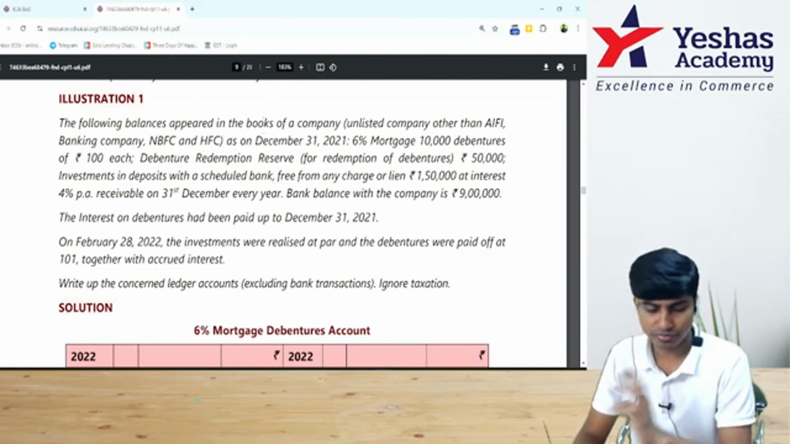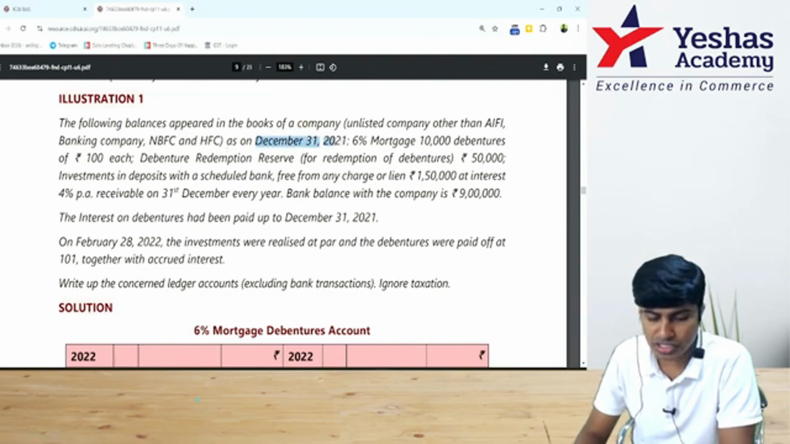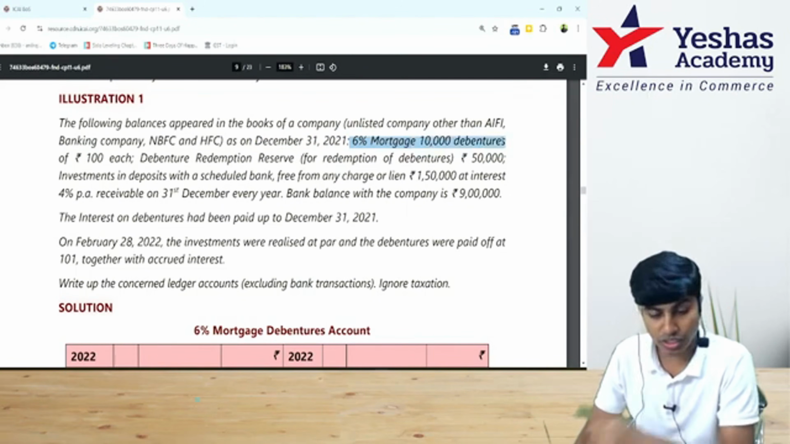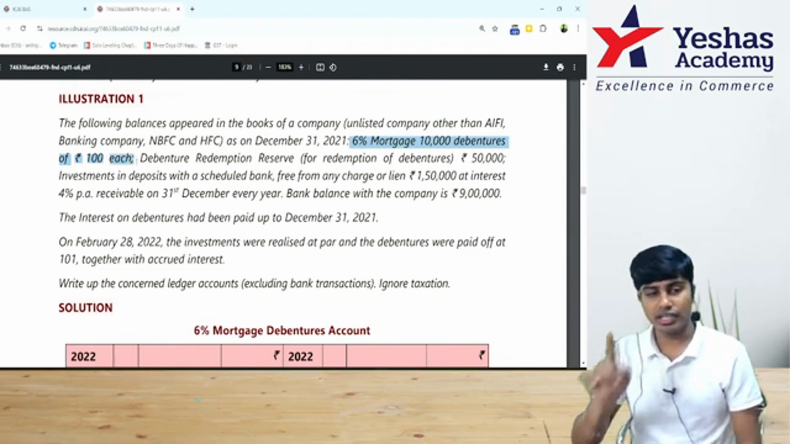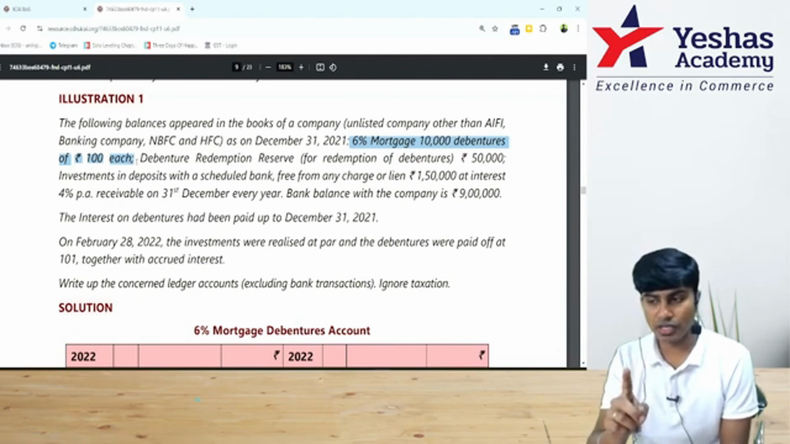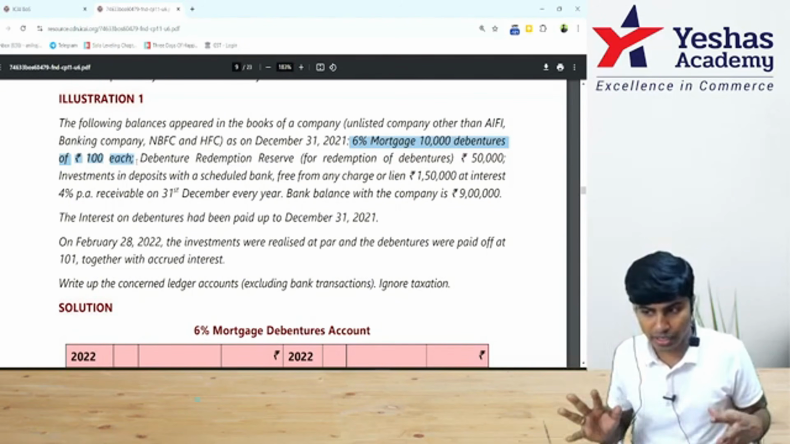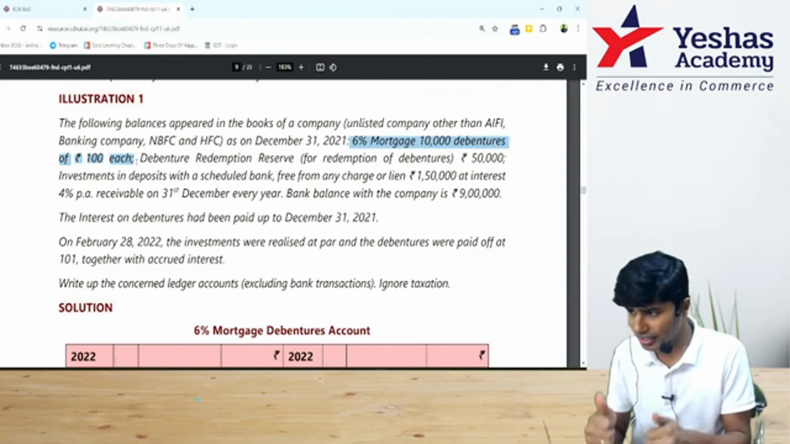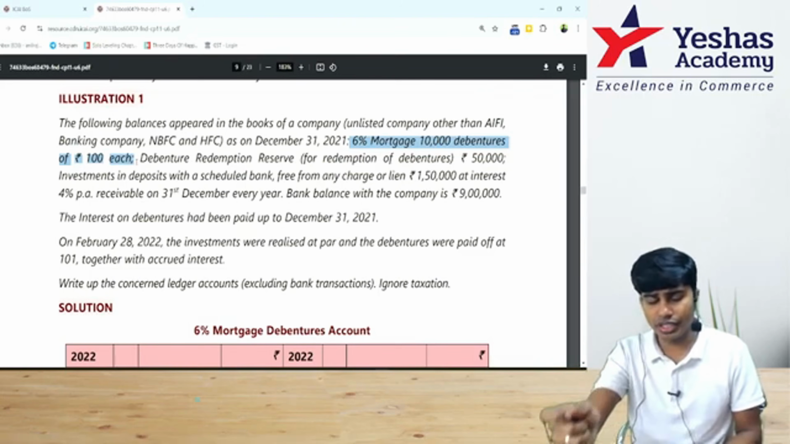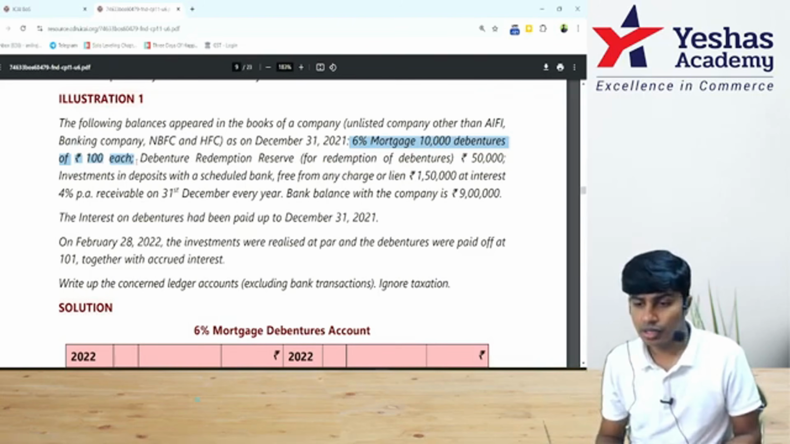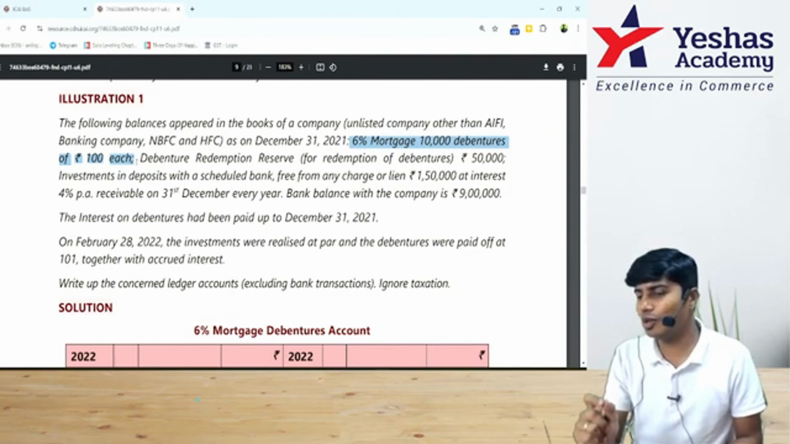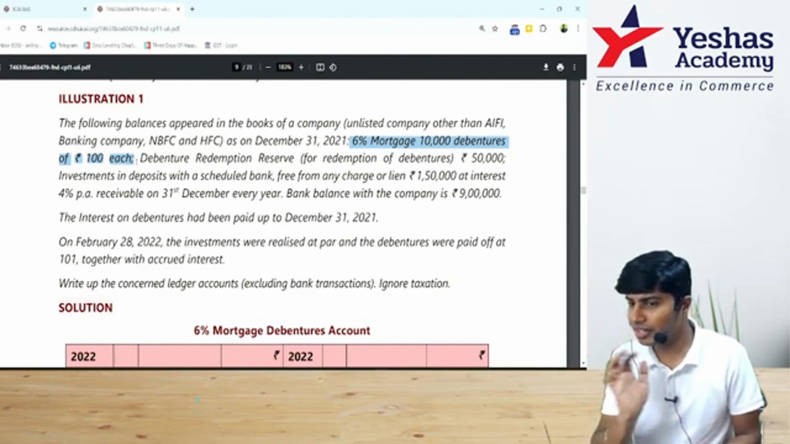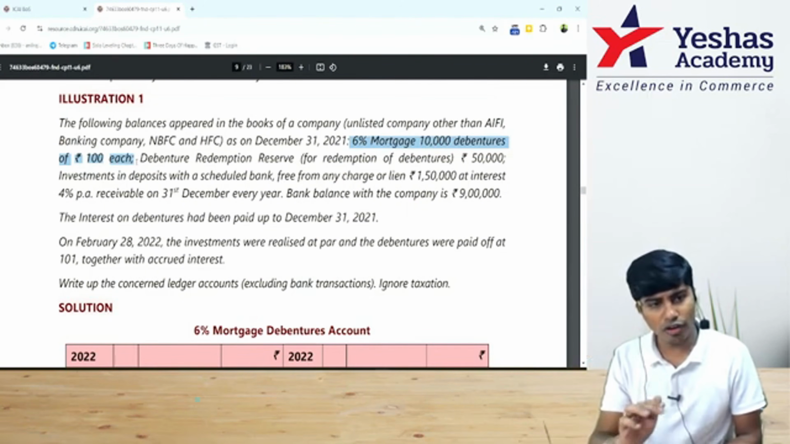Journals first. Okay. So as on 31st of December 2021, there is 6% mortgage debentures of 10,000. Okay, 6% mortgage, 10,000 debentures of rupees 100 each. So there are 10,000 debentures and each debenture is rupees 100. So we have to maintain 10% of this as DRR. Do you agree with me? Take your calculator, do 10,000 into 100. 10 lakhs. That is the nominal value of debentures. Did everyone get 10 lakh? That is the nominal value of debentures.